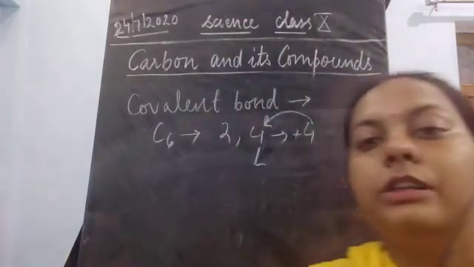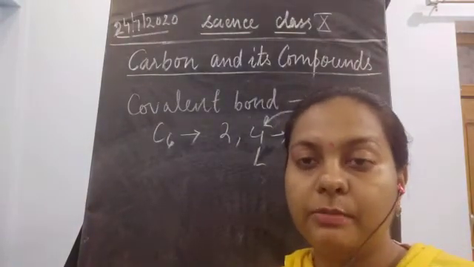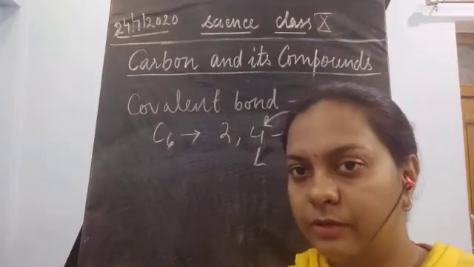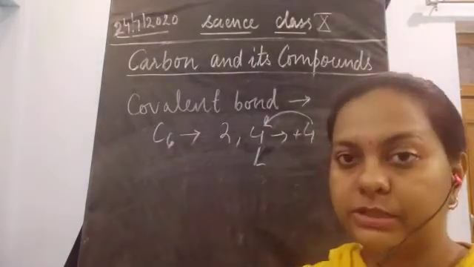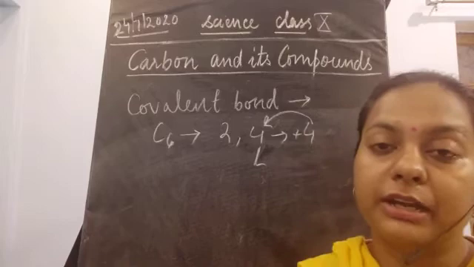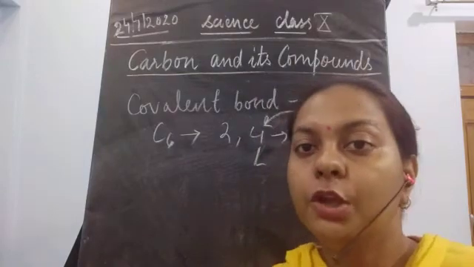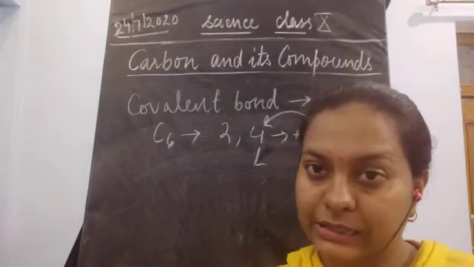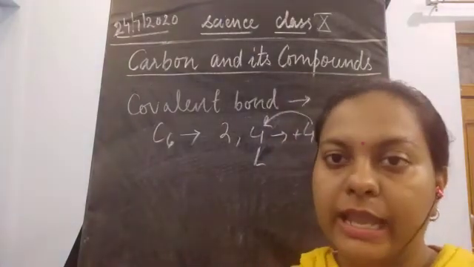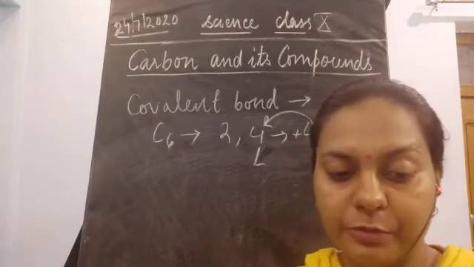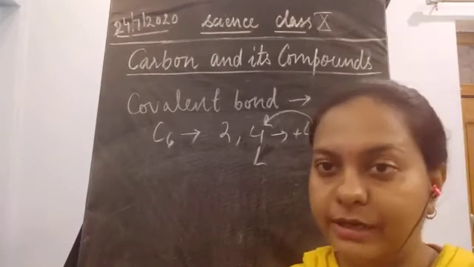Now the combining capacity of carbon is more, but the problem is that it is not possible for any element to give or take these 4 electrons so that carbon comes to its stable electronic configuration, or attains the noble gas configuration. Why noble gas configuration? Because noble gases are those species which have a stable electronic configuration, and they are not going to react with any other substance.